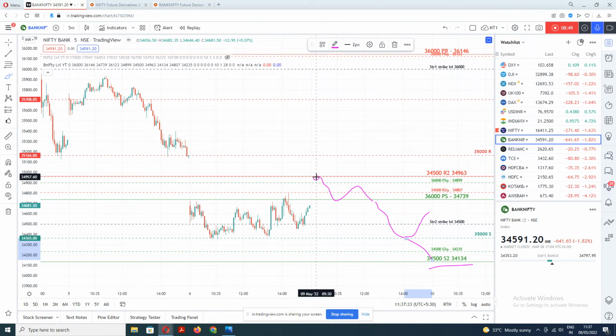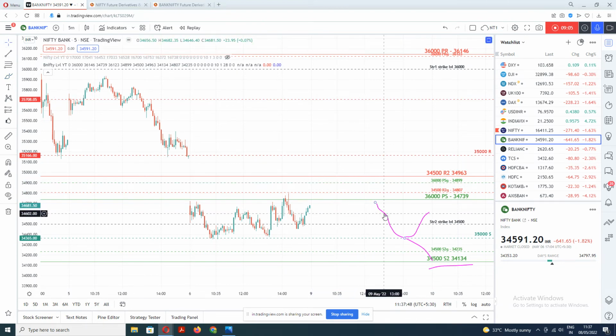If after the gap up it gets a support over here, breaks this level and gets a support over here, then it might also try to move upward. This is one possibility. Suppose there is a gap down opening; there is no gap up, as we discussed. Normally, the gap down should happen over here, but it is the resistance of the 36,000 lower straddle. That is the maximum straddle support level. So the gap down should be below the lower limit or within this range.